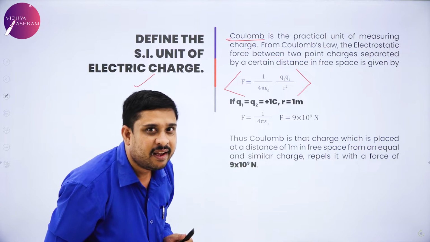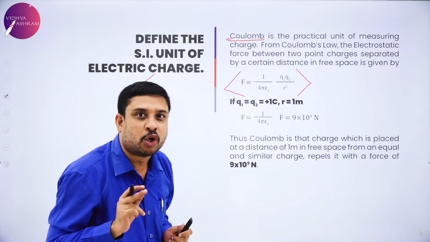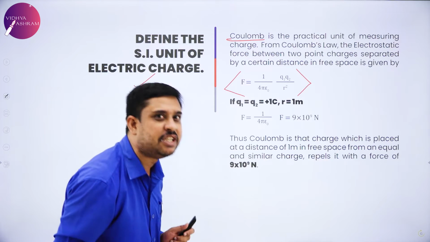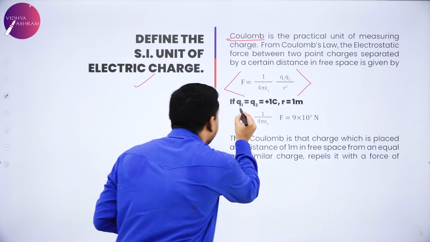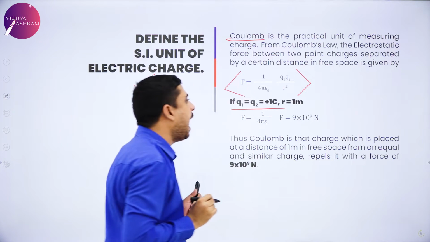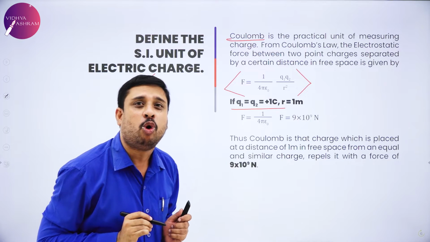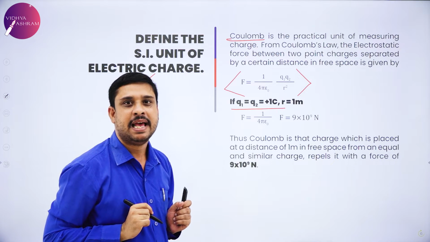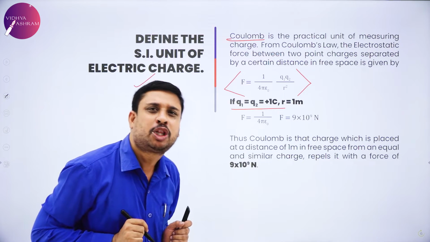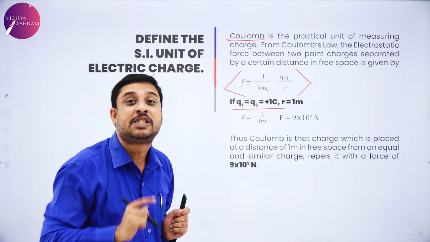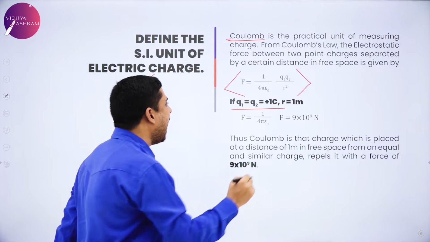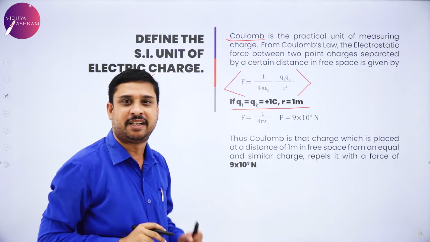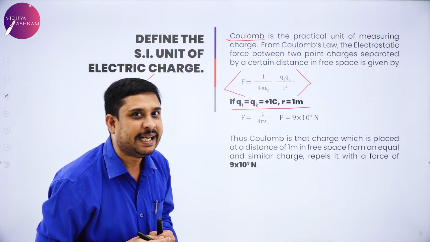What am I doing here? I am defining Coulomb. So to define Coulomb, I will make some conditions. And what are those conditions? I say, if Q1 and Q2, both of them are equal to plus 1 Coulomb, the magnitude of both point charges is plus 1 Coulomb, and they are separated by a distance of 1 meter. 3 beautiful conditions.